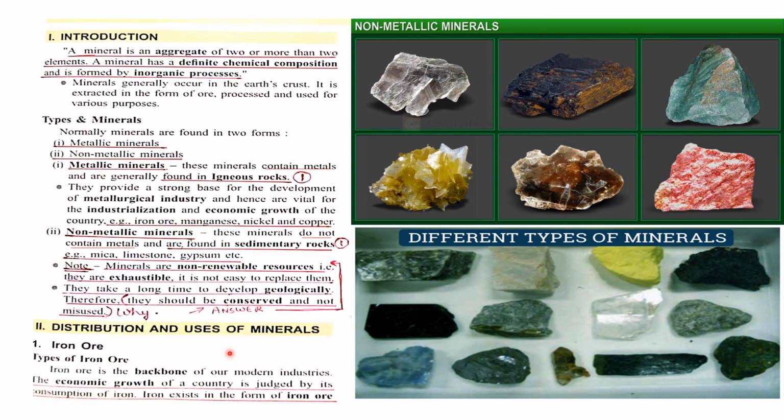For example, if you compare India and Japan, India is still a developing country and Japan is known as a developed country. The reason being that India is still exporting raw materials, that is iron ore, manganese, bauxite, copper, to the other countries, whereas the countries like Japan, they are importing these raw materials and exporting finished goods.